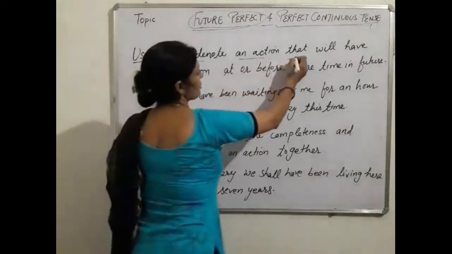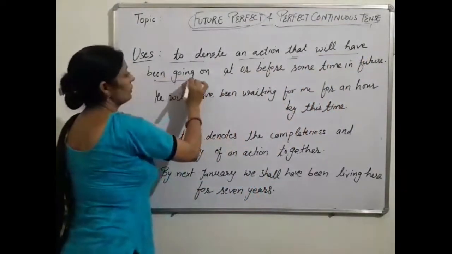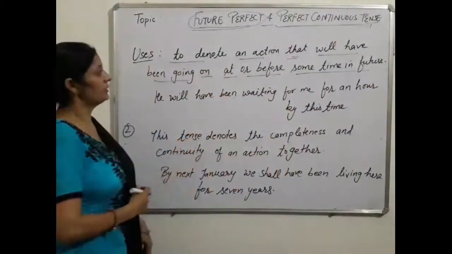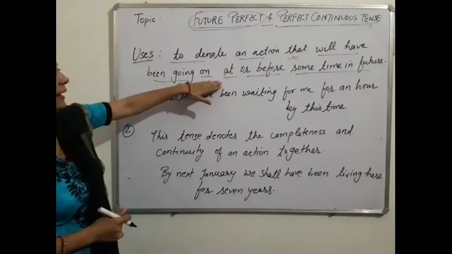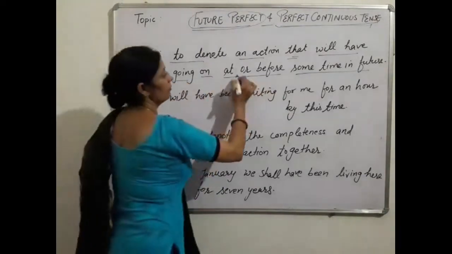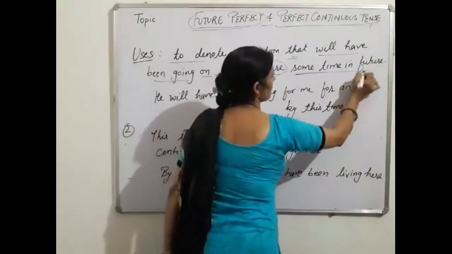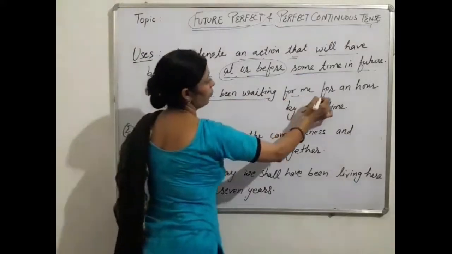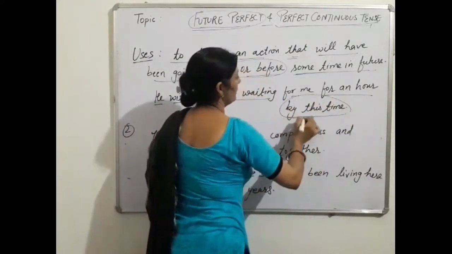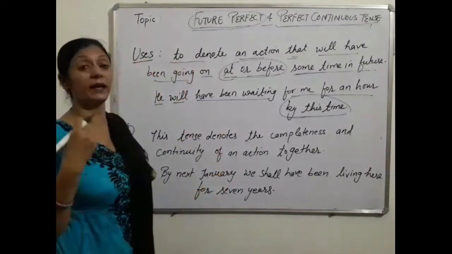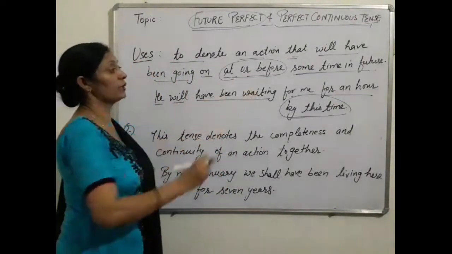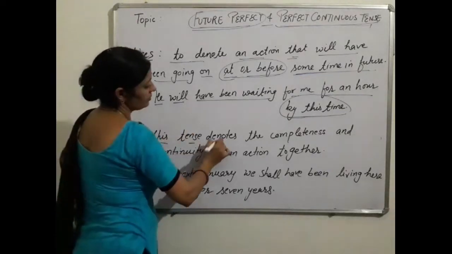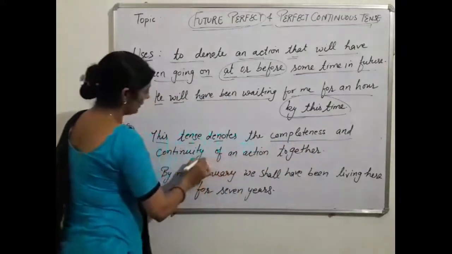It is to denote an action that will have been going on at or before some time in future. It means to expect an action that continues at or before some time in future. For example, he will have been waiting for me for an hour by this time. It means up to this time, by this time, or when I reach there, he will have been waiting for me for an hour.